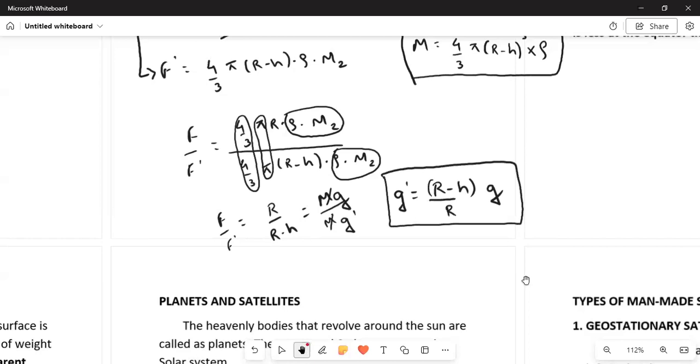Okay, you can see that inside the surface of Earth, the value of g changes linearly, means here the value of the exponent is 1. It changes linearly.